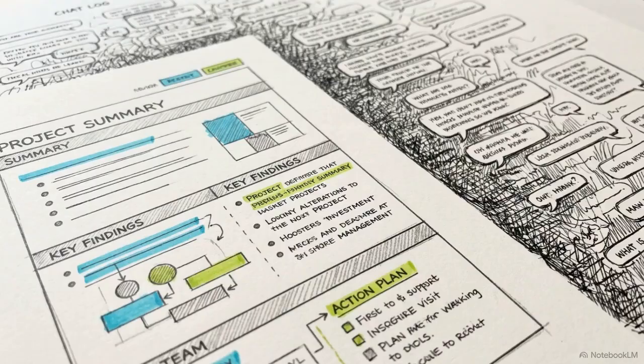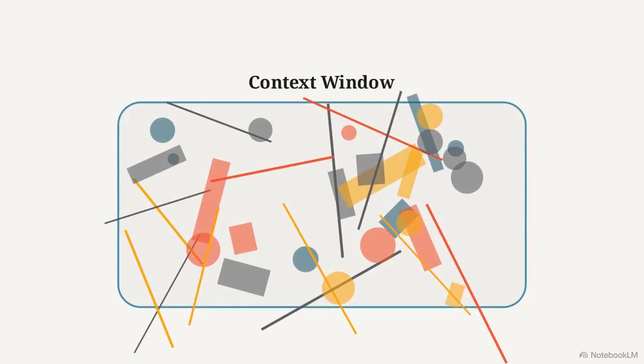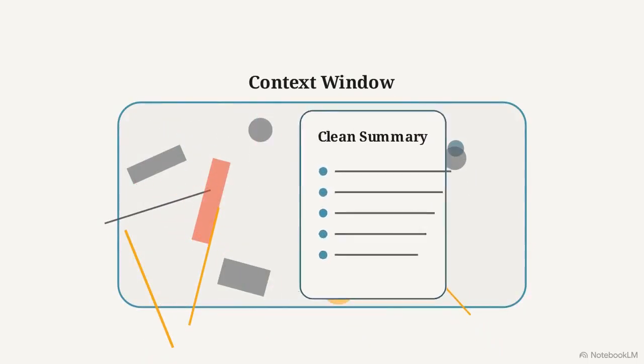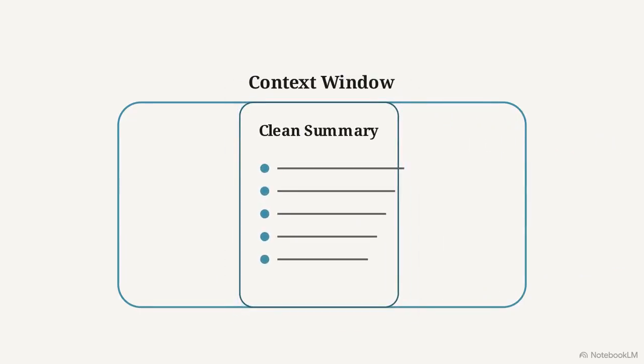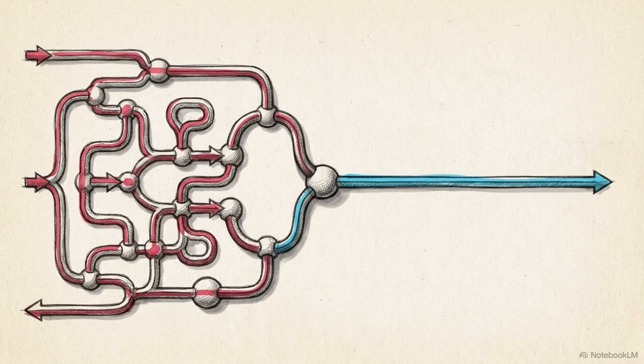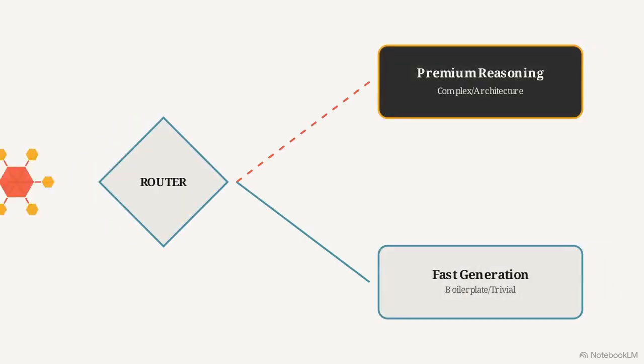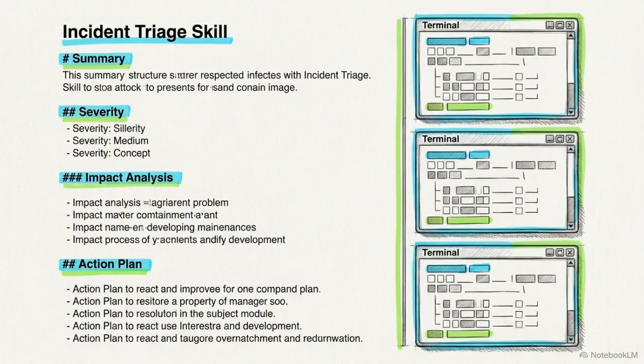To maintain clarity during these complex workflows, you must manage session state. Periodically prompt the agent to summarize its progress, clear the context window, and paste the clean summary back in to eliminate accumulated noise. You also route tasks intelligently based on complexity. You save expensive reasoning models for architectural problems and rely on fast, lightweight models for boilerplate generation. Modularizing workflows into skills eliminates prompt ambiguity, removes repeated fact-finding, and guarantees a deterministic, consistent output every time the task is run.